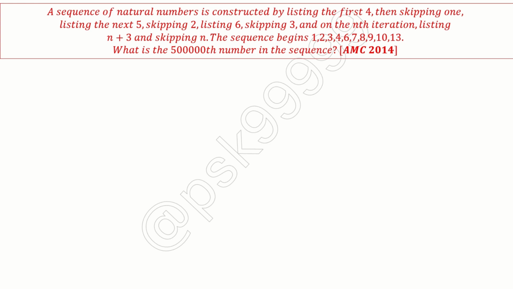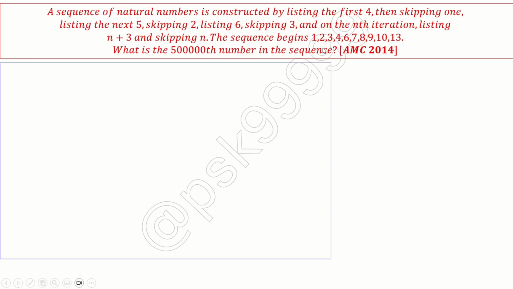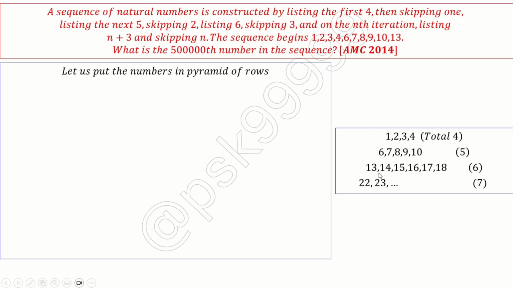Okay, this came in AMC. It looks complicated but is very easy if you put it in proper order. So what we will do is construct a triangle, or pyramid, whatever you can call it, with these numbers, and then see how easy this problem is. Let's put the numbers in a pyramid of rows. So 1, 2, 3, 4 are in the first row. There are a total of 4. 6, 7, 8, 9, 10 are in the second row.